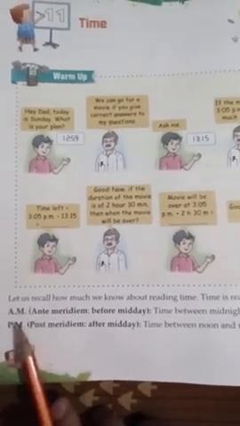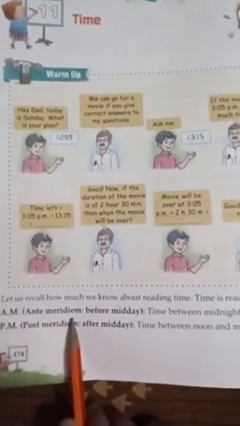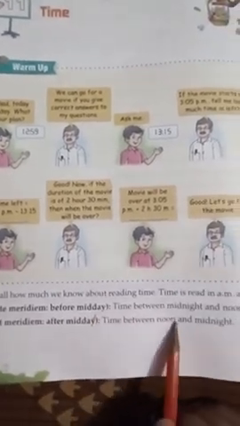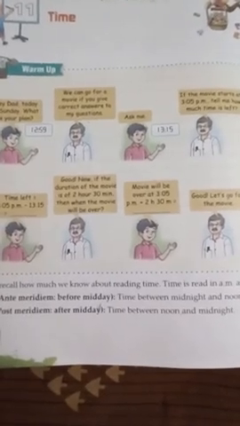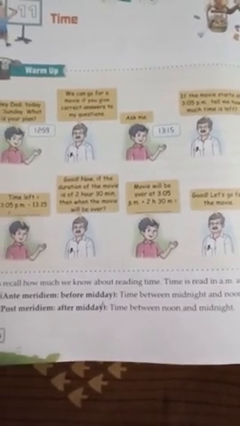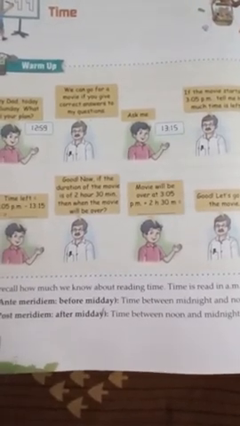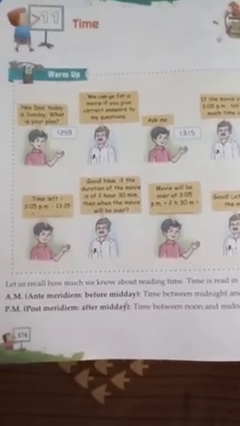The full form of AM is ante-meridian. That means before midday, the time between midnight and noon. The time between 12 o'clock at night up to 12 o'clock in the afternoon is known as AM.